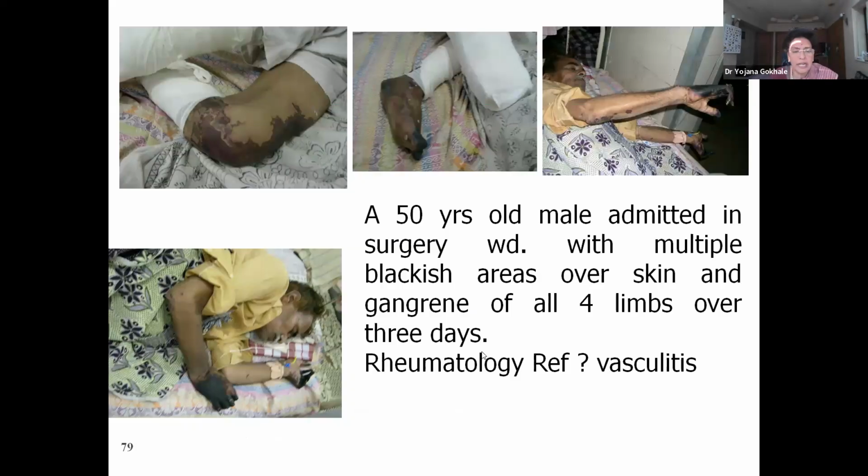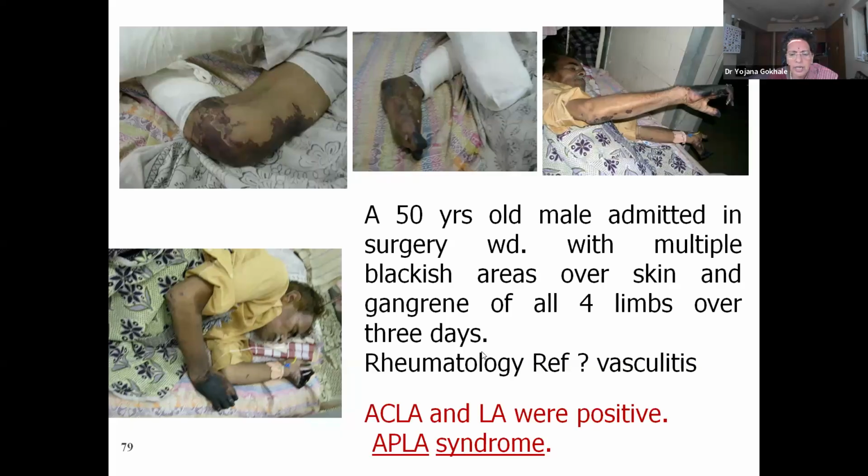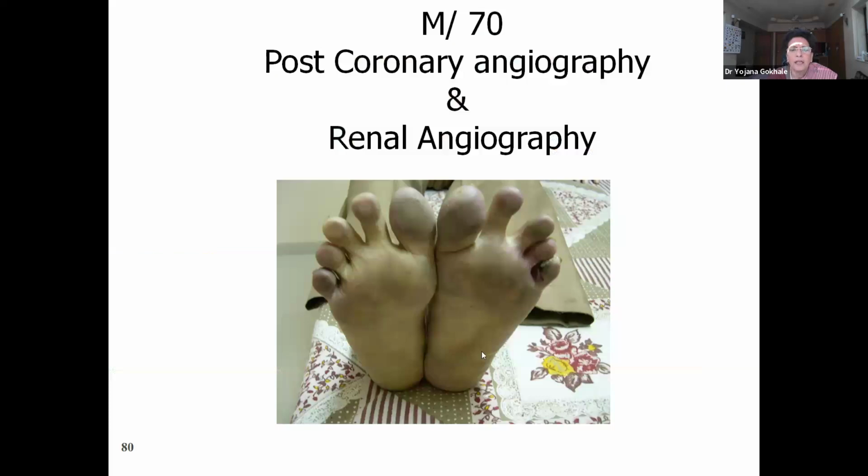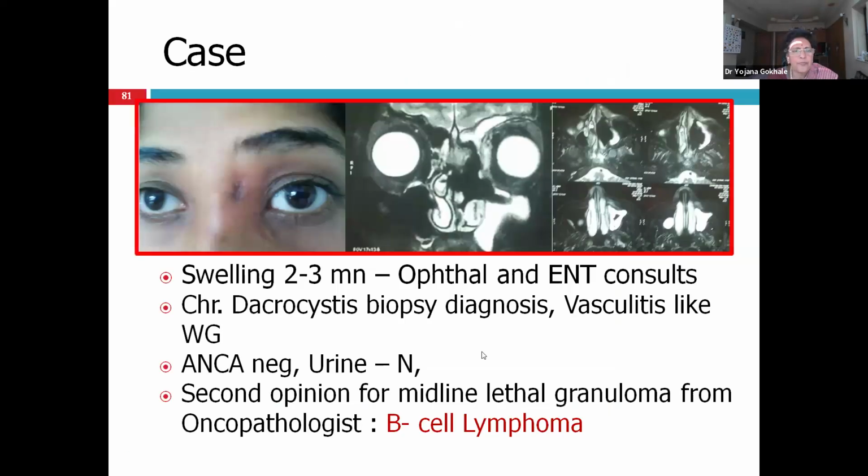This patient was admitted as multiple gangrene. A rheumatology reference was taken for vasculitis. The patient had antiphospholipid antibody syndrome, catastrophic. This patient had undergone angiography for cardiac symptoms. Post angiography, he developed cholesterol emboli.